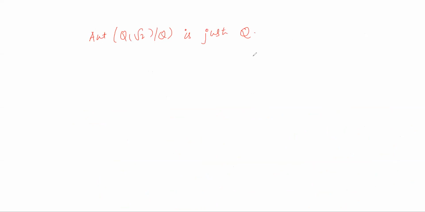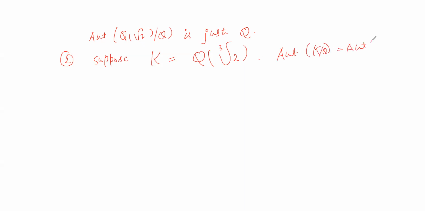Now the second example that we discussed in the previous case. Suppose K is the field Q of cube root 2, and we have already seen that in this case Aut K is the trivial group.